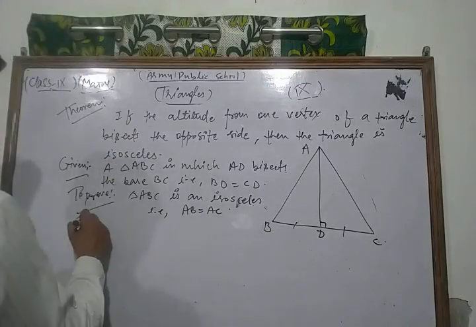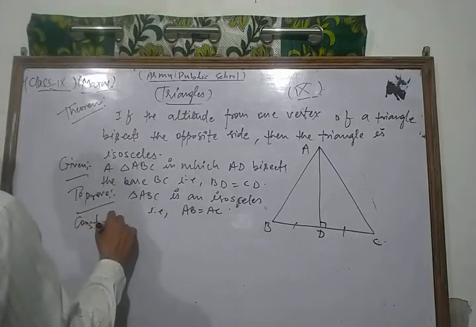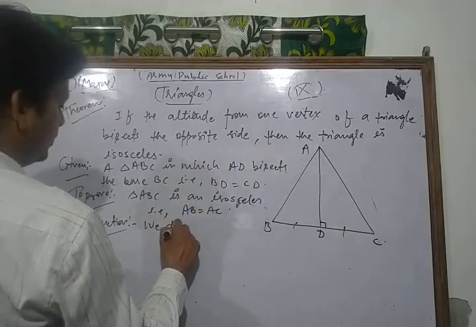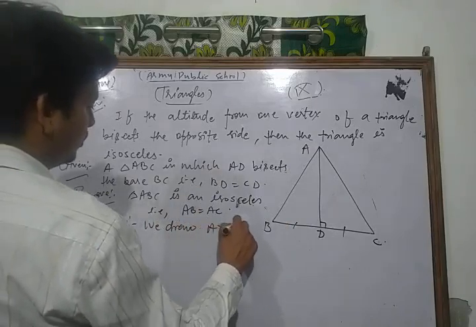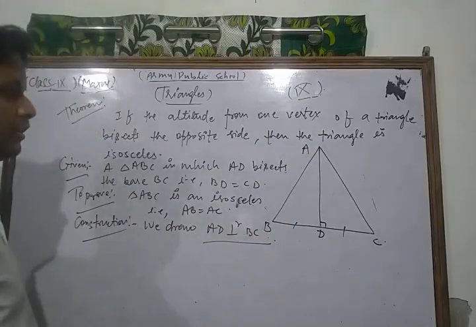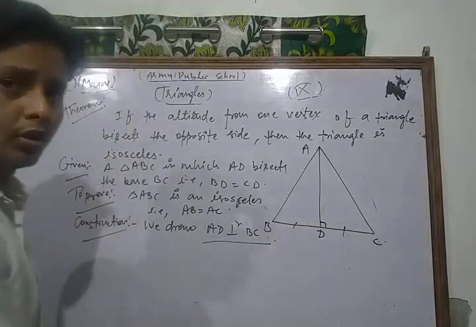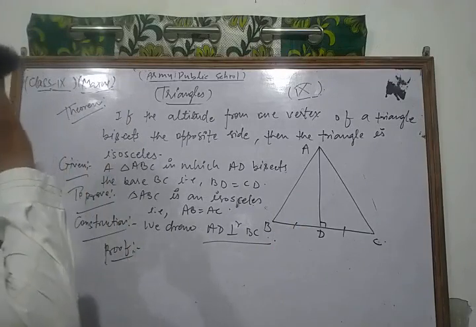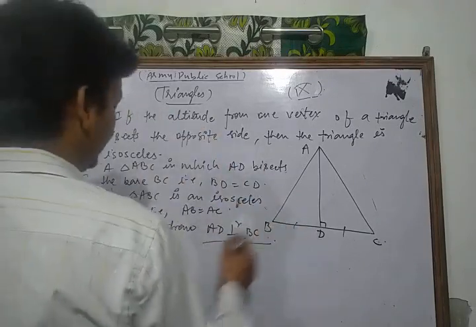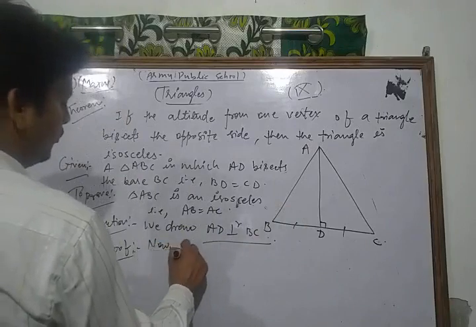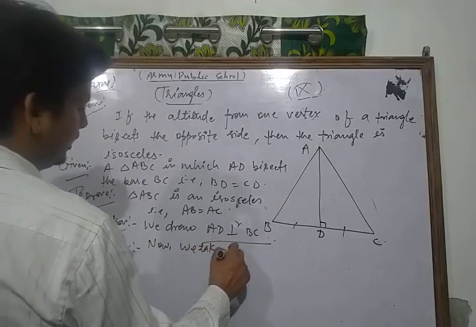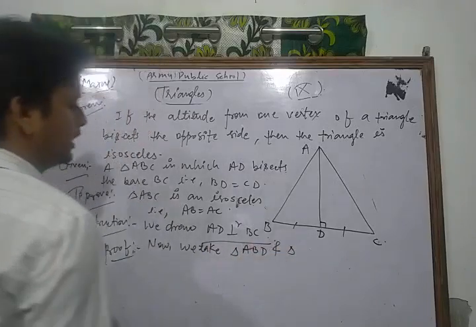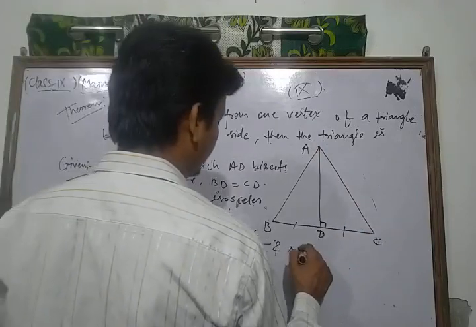Now the construction. We draw AD perpendicular to base BC. This is the construction. Now we write the proof. Here we take triangle ABD and triangle ACD.